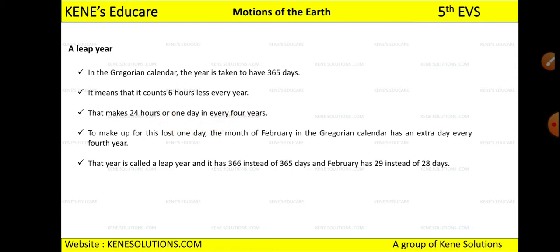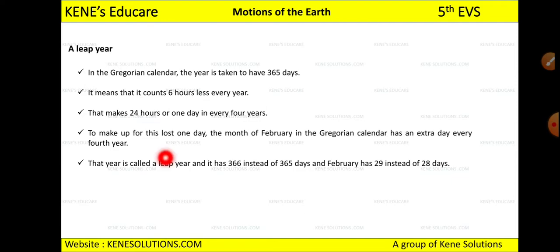So you might have seen that after every 4 years there will be a leap year. Why? Because every year it makes us count 6 hours less. Okay, so 6 into 4, how much will it be? 24. 6 fours are 24, right? So it will make 1 day, and that is the reason after every 4 years there will be one extra day in the month of February.